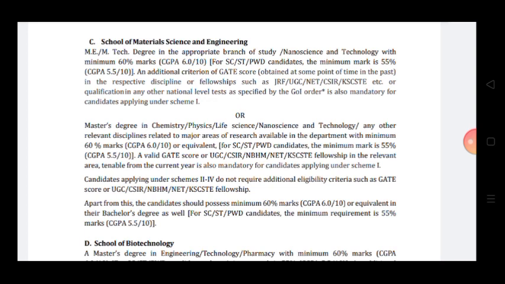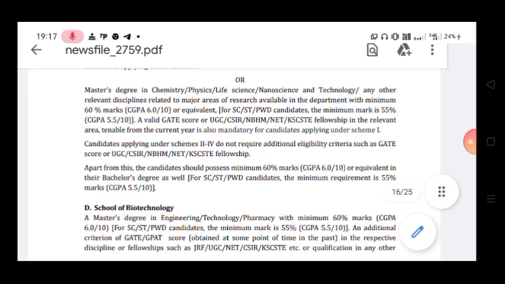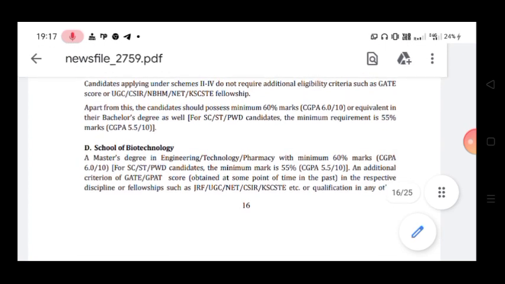Or MSc in chemistry, physics, life science, nanoscience and technology or any other relevant discipline related to major areas of research level in the department with 60% marks. For SC/ST it is relaxed by 5% and having valid GATE score. If you have MSc, then you must have valid GATE score, otherwise you cannot apply for scheme 1. Candidates applying under scheme 2 to 4 don't require additional eligibility criteria such as GATE score or UGC, CSIR, NBHM, NET, KSCST fellowship, like that.